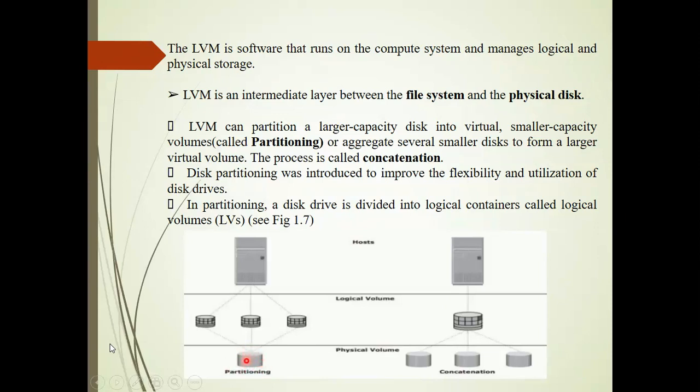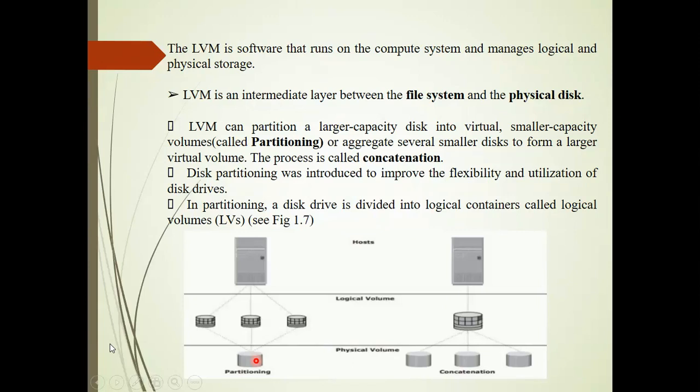Suppose you want to create two different operating systems. At that time, you are going to partition your disk. You allocate some storage to one operating system and another volume to the other operating system. There the usage of partitioning comes.